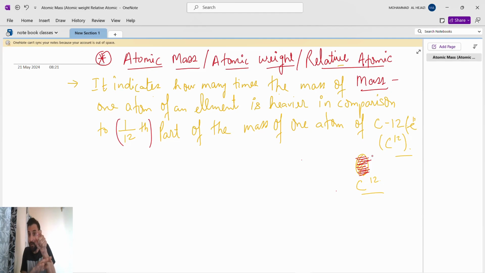So one piece of 1/12th carbon is what we use for whatever atom we bring. Suppose we take sodium and go to the laboratory and say, I bought one sodium, find the atomic mass of sodium. If people just take it in hand, one will say 46 gram, someone will say no, 40, someone will fight for 50.